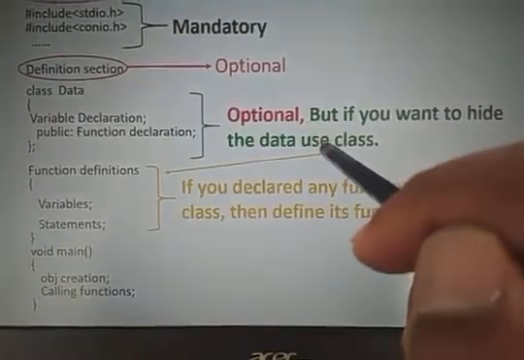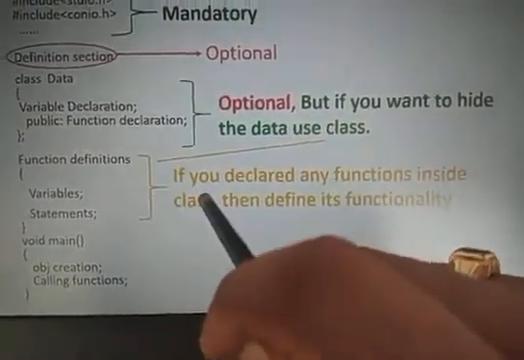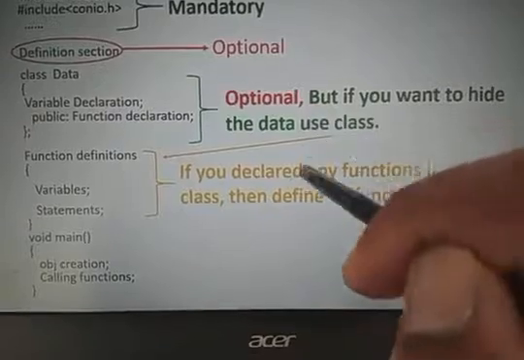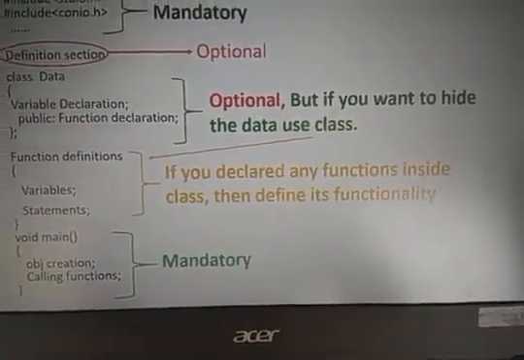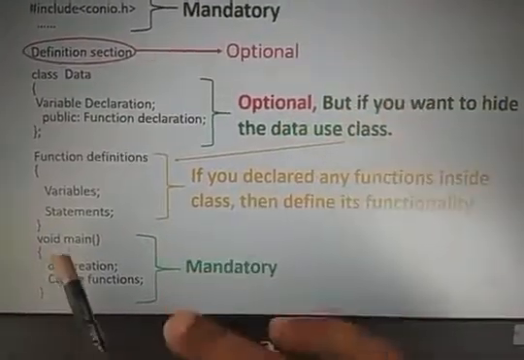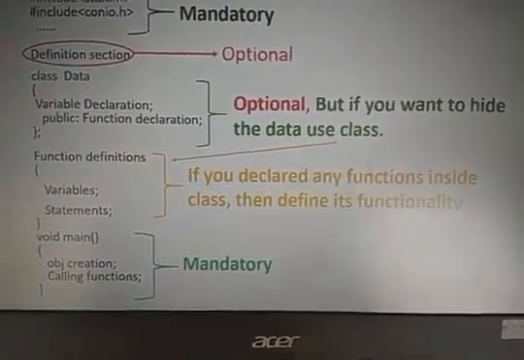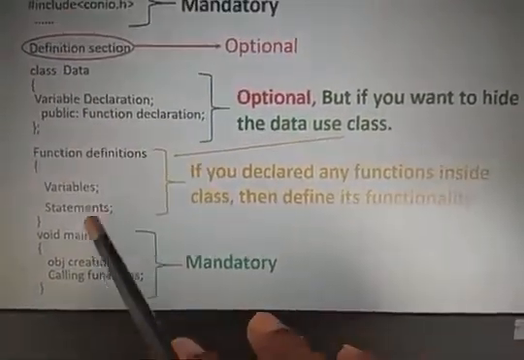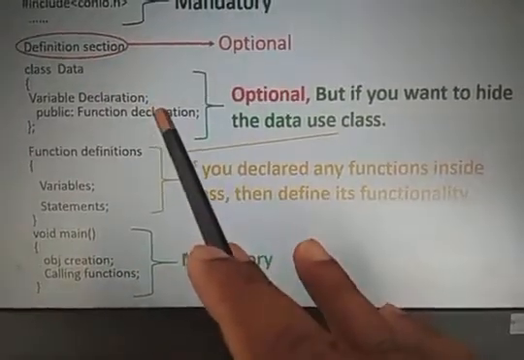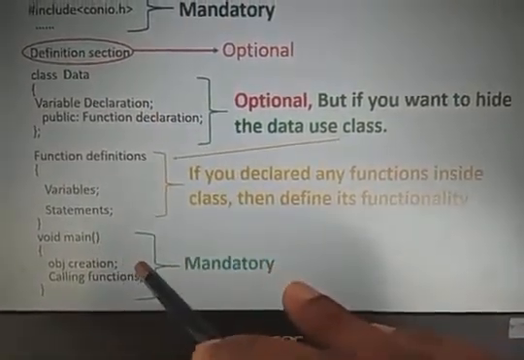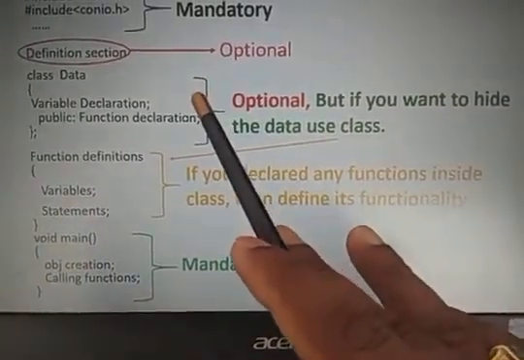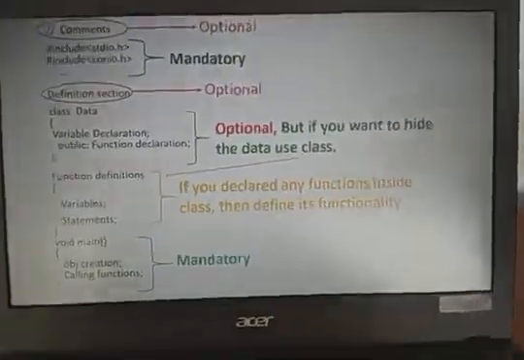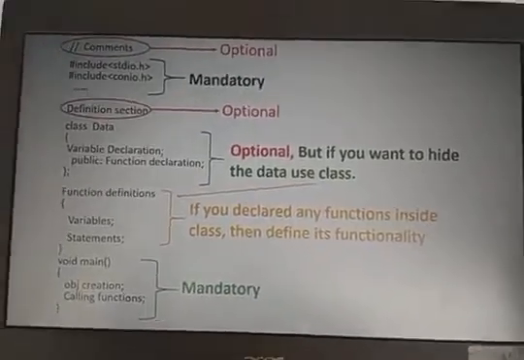If your functions are declared, then you can go for the function definitions. These two are interconnected. The main program is by default mandatory because the execution of the program will start from the main program. So it is called a mandatory function. Right? In object creations, whenever you declare any class, then objects are mandatory. Then we can call the functions which are available in the class declaration. This is about the C++ programming structure.